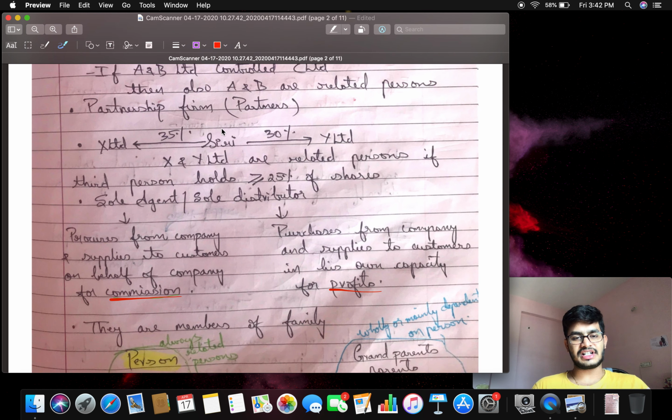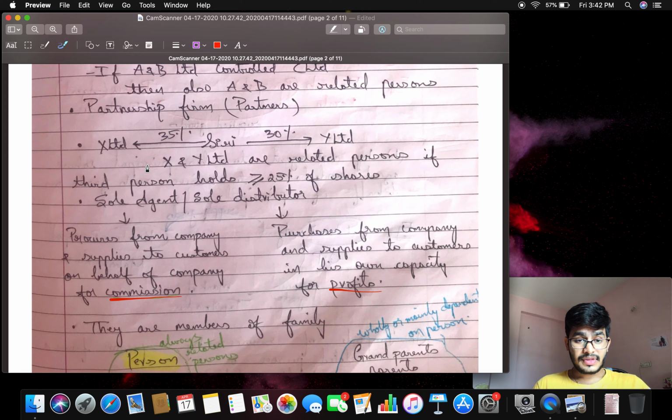Partnership firm. What is a partnership firm? In a partnership firm, partners are related parties. For example, let us take ABC partners in the partnership firm. At that time, ABC partners are related persons. Let us take one more example. See, there is a person called Miss Siri. Siri is holding shares in X Limited as well as in Y Limited. Siri is holding 30% of the shares in Y Limited and 35% of the shares in X Limited.